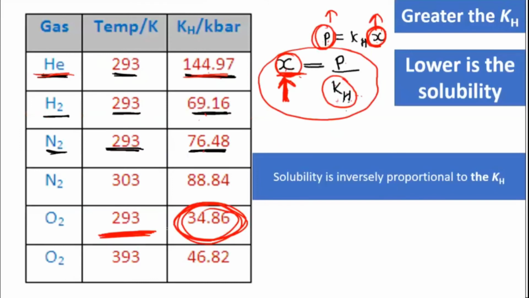See here, for oxygen, when the temperature was 293, this was the value. But when we increase the temperature, you can see the value has increased. Value has increased means what? Solubility has decreased. So as you increase the temperature, remember, the solubility decreases.